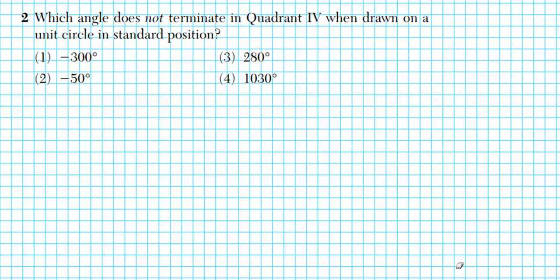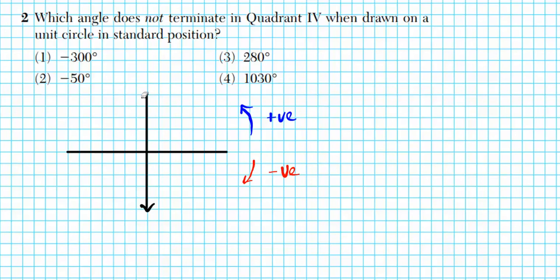Okay, let's take a look at number 2. It says, which angle does not terminate in quadrant 4 when drawing on a unit circle in standard position? Now, one thing you want to keep in mind when you're drawing angles in standard position on a unit circle is that the direction of your rotation impacts the sign of the degree. Do not forget that when you're rotating in a clockwise direction, your angular measures carry a negative sign. But when you're rotating in a counterclockwise direction, your angular measures carry a positive sign. So the sign of the angles tells you what direction you want to rotate in.